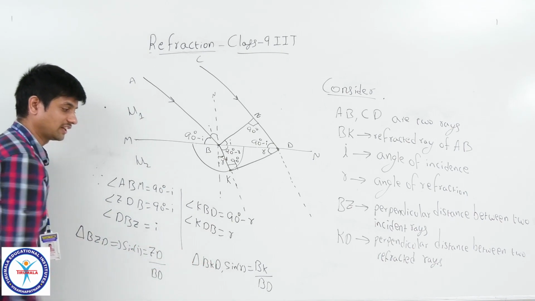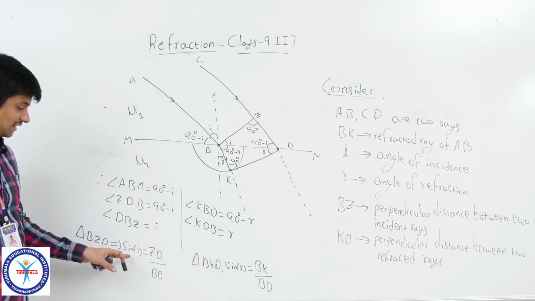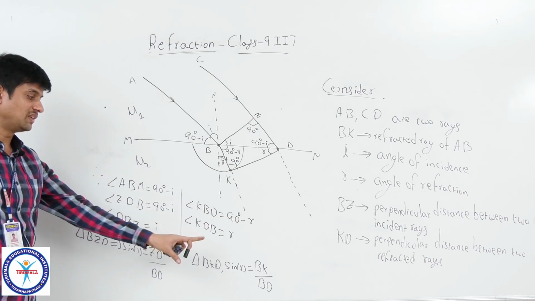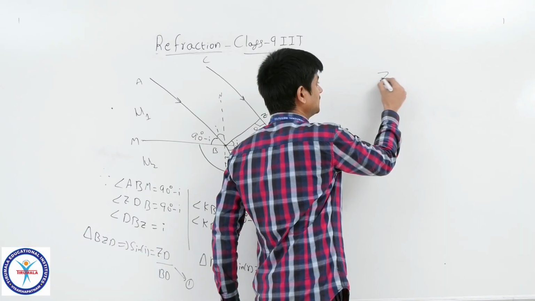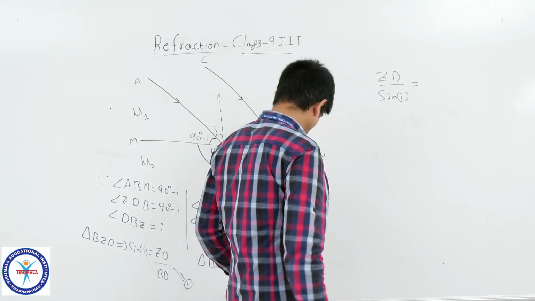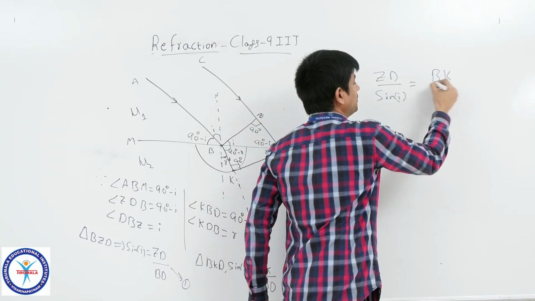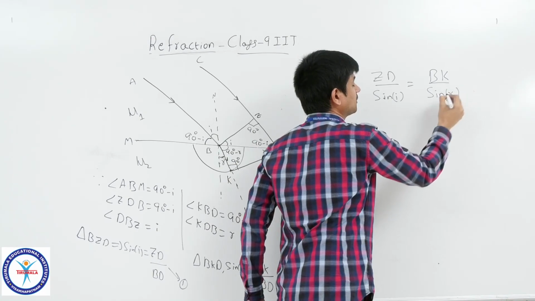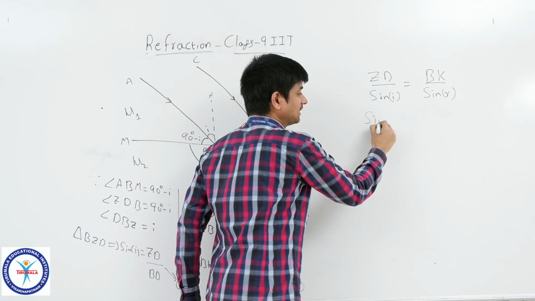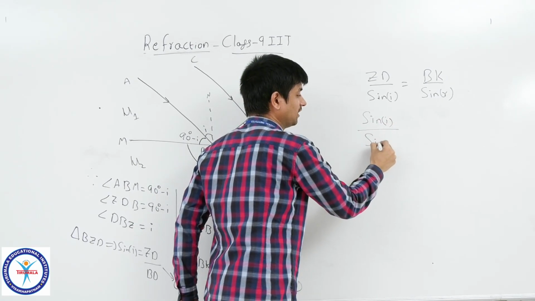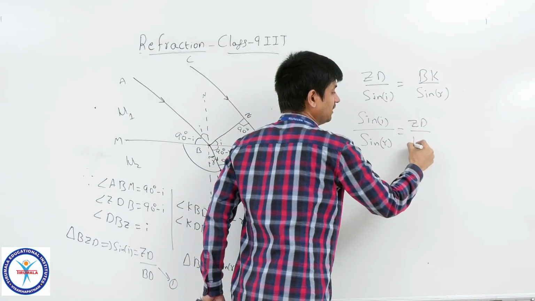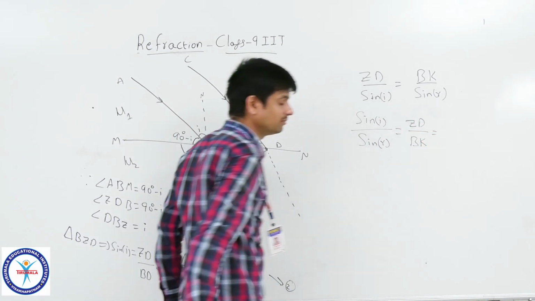By using these two terms, we will get the relation ZD by sin I equals BK by sin R. So I will obtain sin I by sin R equals ZD by BK.